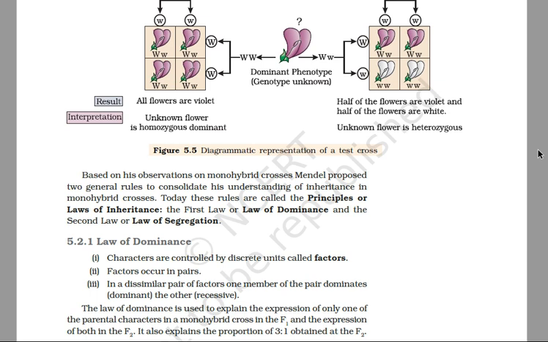If all the resultant offspring show the dominant trait only, the unknown genotype is homozygous dominant, and if the ratio of dominant to recessive is 1:1, the unknown genotype is heterozygous. Thus, the test cross, you can see here on the screen, is the diagrammatic representation of a test cross. Here in the F1 generation, all flowers